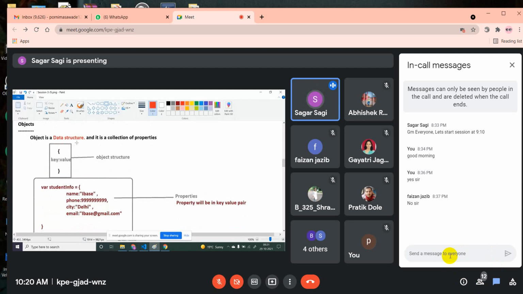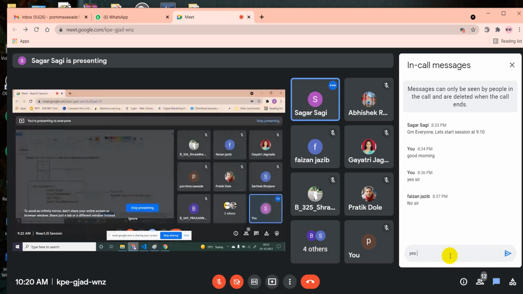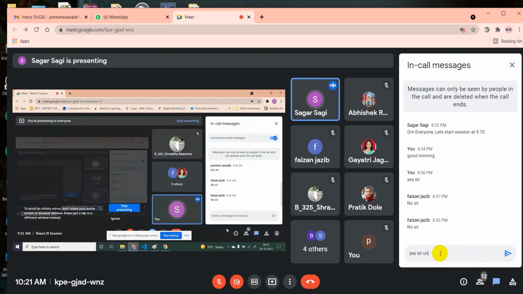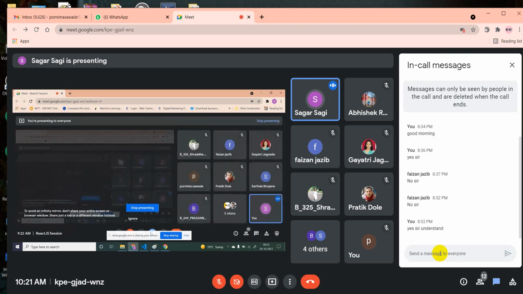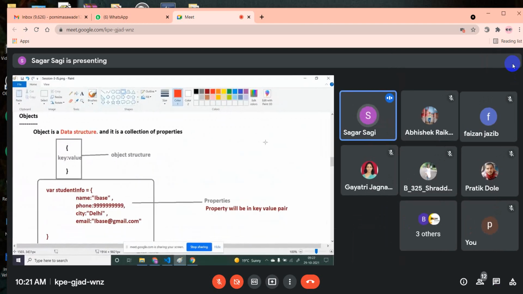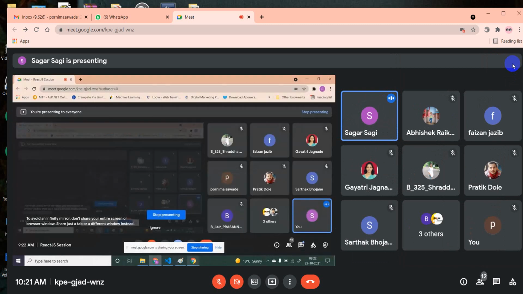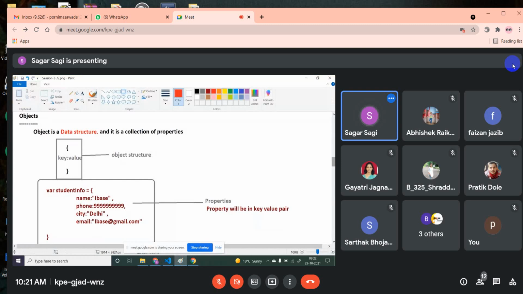Okay, any doubts in this object format? Understood what is object and why we use object? Or any confusion? Anyone? Did you understand or not? Yeah, so just give me a reply, yes, yes, or no, no. At least I can understand whether you are understanding or not. In case you are confused, just let me know where you are getting confused, so that at least I can help you guys. Done.